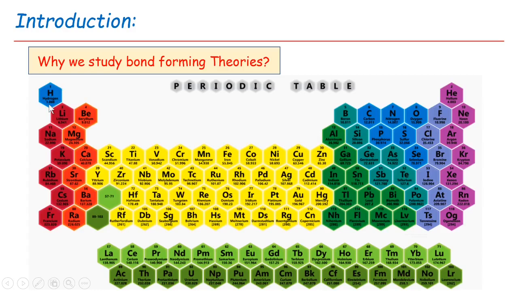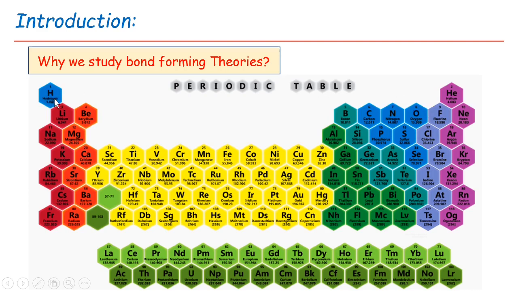The combining tendency of each element with itself is different in nature from when it combines with another element. For example, when hydrogen is combined with itself, it gives the H2 molecule, but when hydrogen is combined with fluorine, it gives the HF molecule, that is hydrogen fluoride. This combining tendency of hydrogen with itself and hydrogen with fluorine is different from each other because these two elements are different in nature from each other.